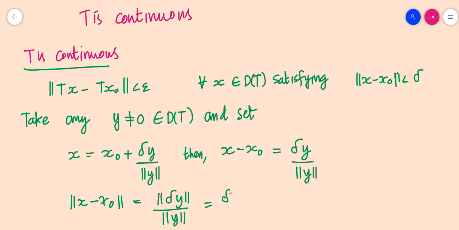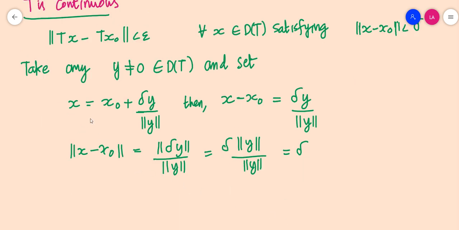So delta is a positive constant. By using the definition of norm, which is equal to modulus of delta into norm y divided by norm y. Modulus of delta is equal to delta since delta is positive. So delta into norm y divided by norm y, which is equal to delta. So norm of x minus x naught is actually delta. So x is an element such that norm of x minus x naught is actually equal to delta.